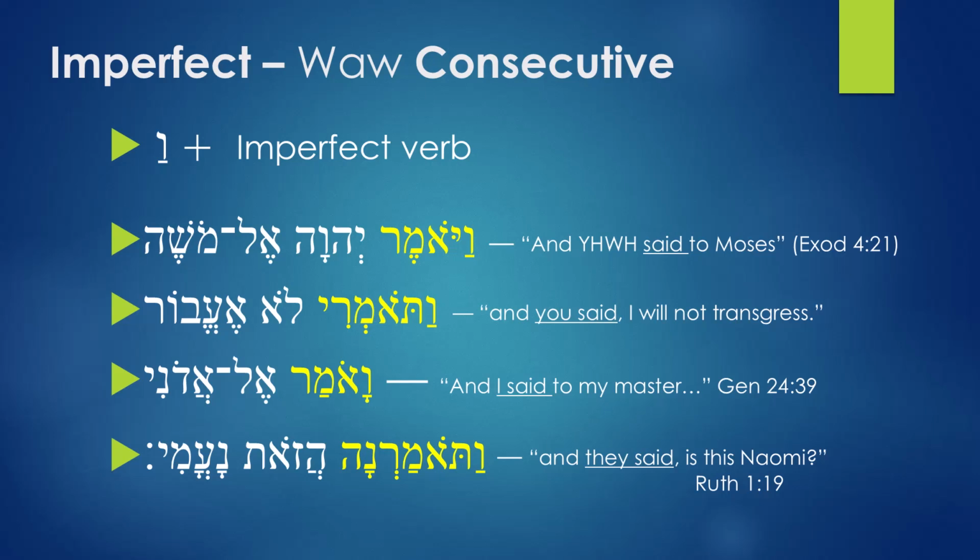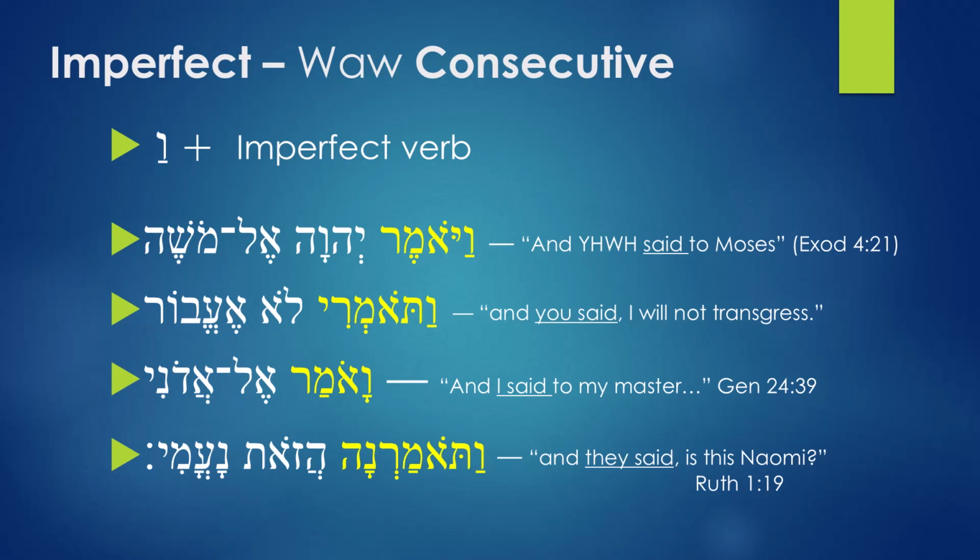Next phrase we have, Watomeri lo evor. And this is being translated as "and you said, I will not transgress." This part that is being translated as "you said" is coming from the verb Watomeri. This is an imperfect verb. So here you have imperfect verb plus Waw consecutive. And so as you can see, Watomeri has the Waw with patach, and then you have an imperfect.